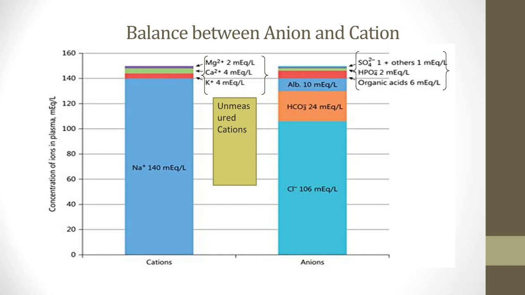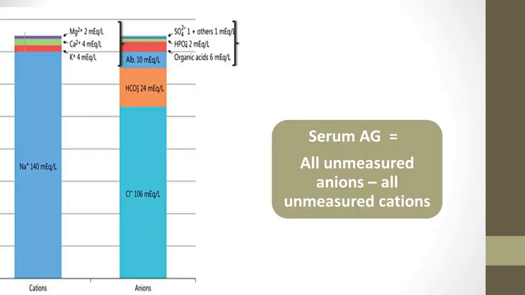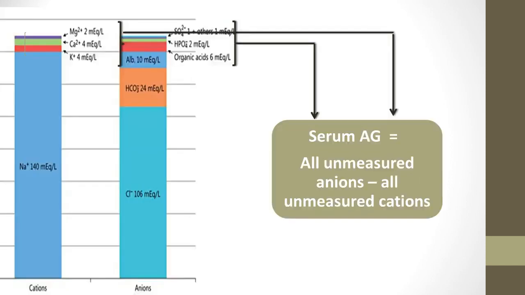Now what happens when we subtract all the unmeasured cations from the unmeasured anions? We get the serum anion gap. It is the same thing we saw when we took sodium and subtracted chloride and bicarbonate to get the anion gap.